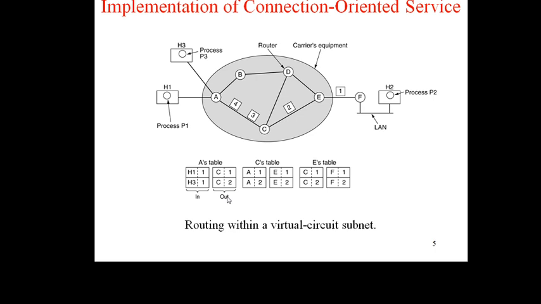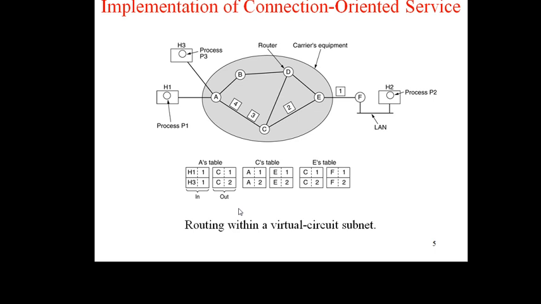Now let us consider what happens if H3 also wants to establish a connection with H2. It chooses connection identifier 1 because it is initiating the connection, and this only tells the network to establish the virtual circuit. This leads to the second row in the tables. Note that we have a conflict here, so C cannot simply use connection identifier 1 for outgoing traffic of the second connection.